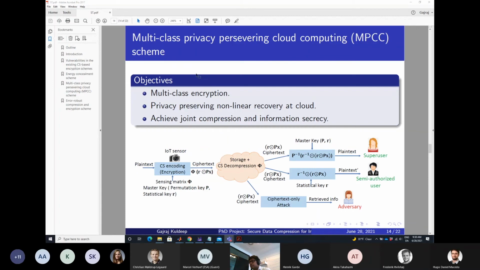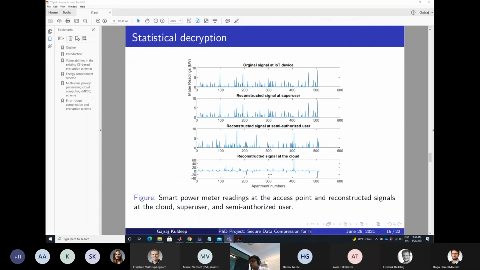Then I also introduced a multi-class privacy-preserving scheme. In this, there is encryption at the sensor node, but there are two parties which can get different information based on their keys. So this is an example of statistical decryption. There is a super user who recovers the complete signal, but a semi-authorized user can only get statistical information like mean, variance, or histogram of the signal, but not the plaintext values, the exact values. And the cloud will not recover anything.